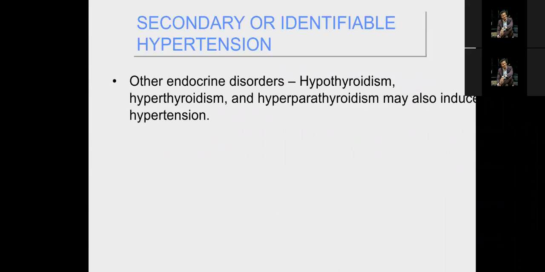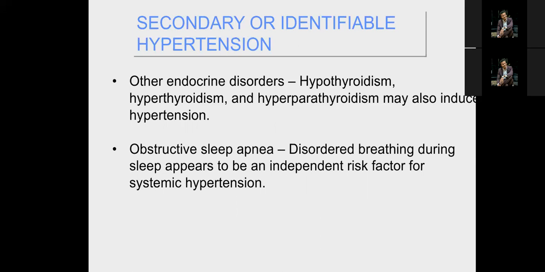Hypothyroidism, hyperthyroidism, hyperparathyroidism may also induce hypertension. Obstructive sleep apnea causes hypertension. Coarctation of the aorta also causes hypertension. All these are causes of secondary hypertension. So why do you think hyperthyroidism causes high blood pressure?